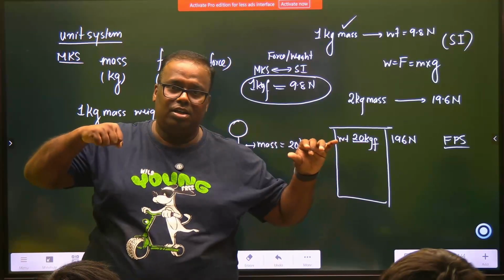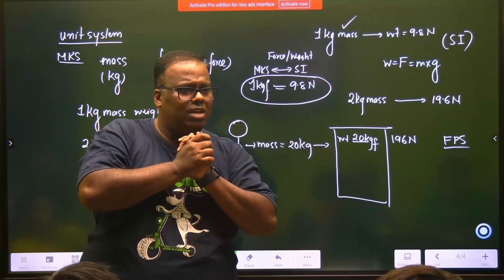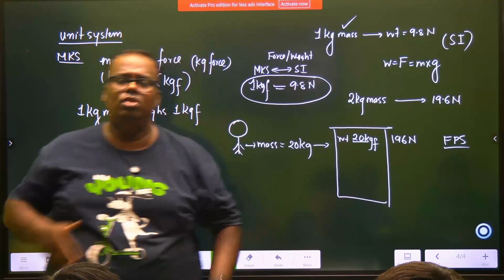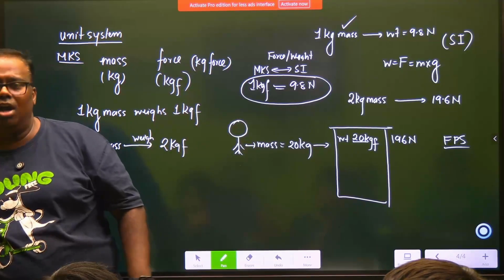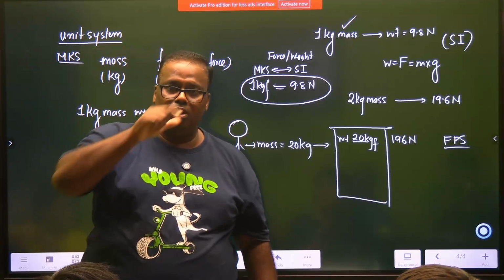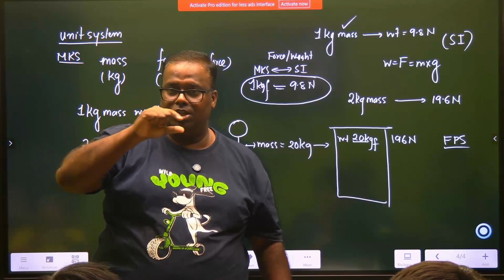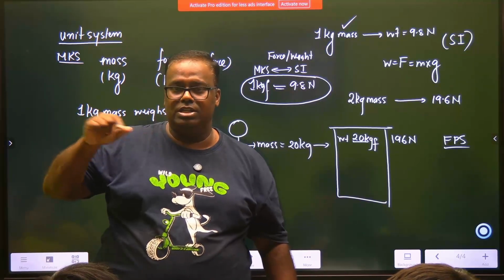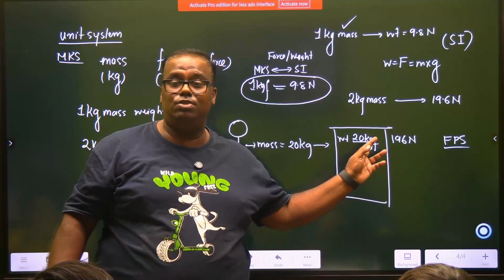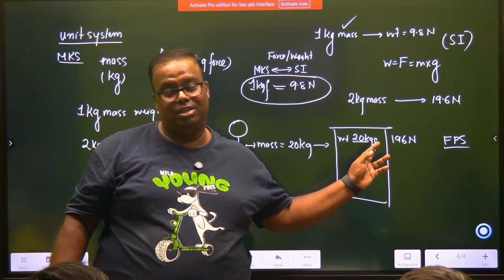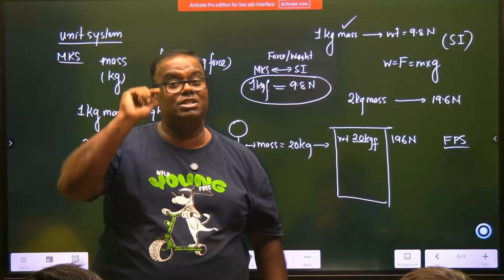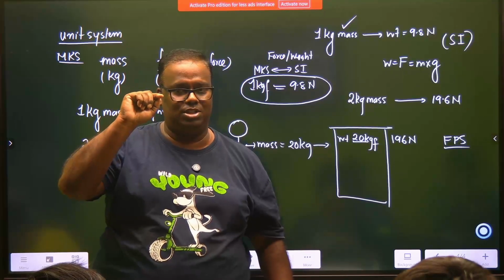I told you the other day that you should go and see, once you open your car, did I tell you or grade 9 people? Yes, you all didn't see. Whenever you open your car door, the driver door, with the lock, there will be pressure readings. You will see one reading as kg force per cm square. They will write F properly because that's a car manufacturer. He will not make a mistake.